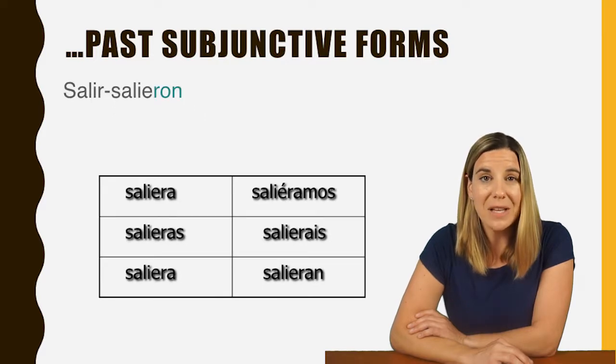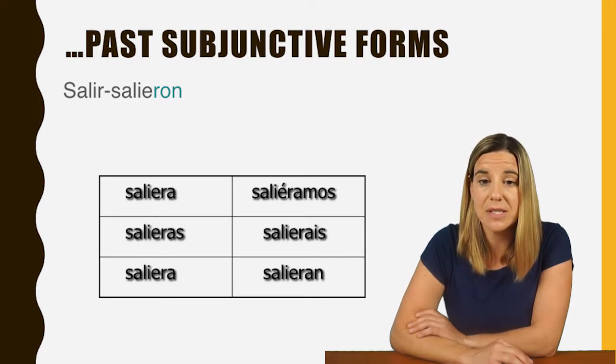For an IR verb like salir, the third person plural of the preterite would be salieron, drop the RON, and add our imperfect subjunctive endings. It would sound like this: saliera, salieras, saliera, saliéramos, salierais, salieran.